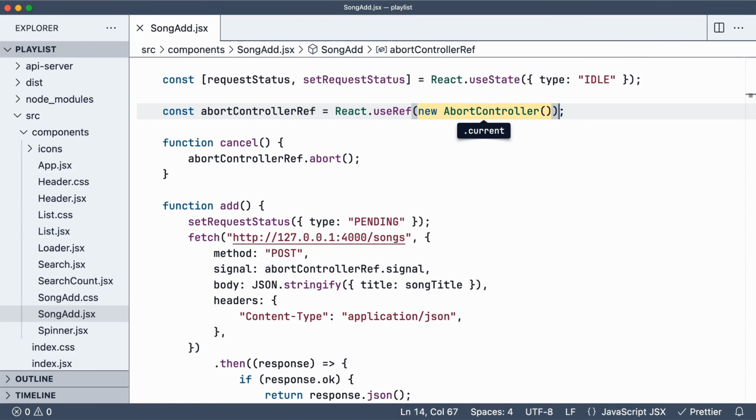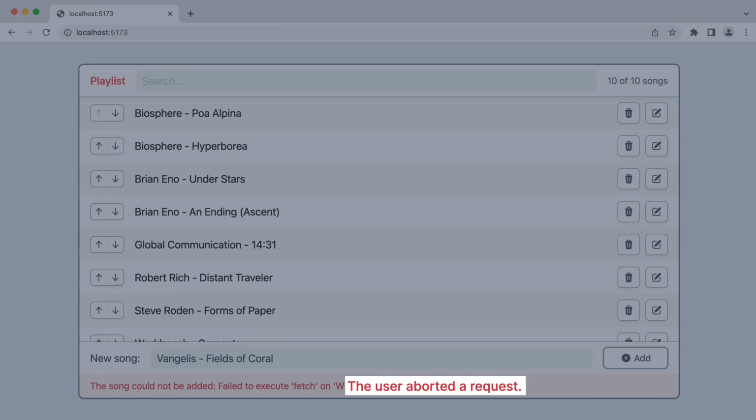I'll add a song, then click cancel. The request was aborted, and we see the abort error we expect. It looks like it's working, but when I click the add button again, I'm getting an error saying that the request is aborted. You might see a different message depending on the browser you're using, but the cause is the same. Let's see why this is happening.